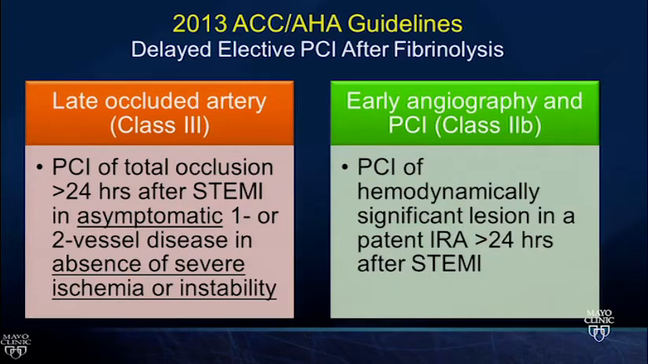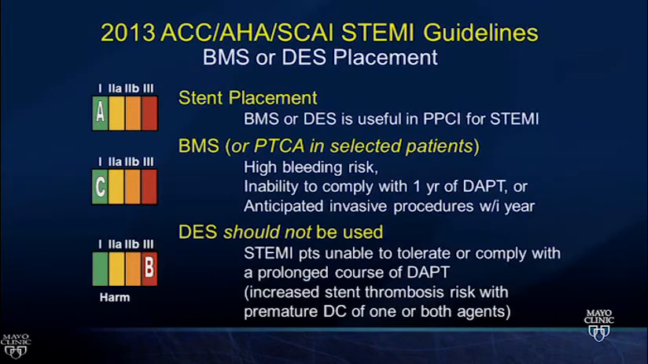Early angiography and PCI is a class 2B recommendation. So these are for standby lesions, as we talked about. And when we talk about stent placement, really anything that opens the artery is acceptable, and you have to stratify based on patient characteristics. So if there's higher bleeding risk, then we may consider bare metal stents over drug-eluting stents.